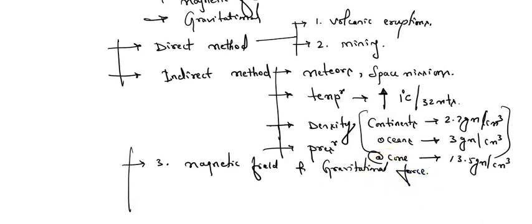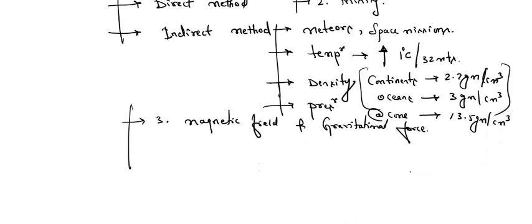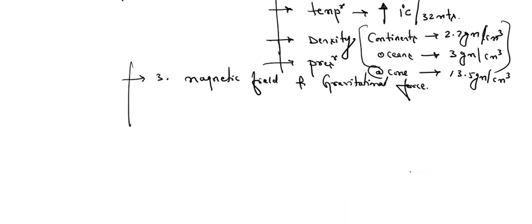So this also gives us information about the interior of the earth. These two, magnetic field and gravitational force, also give us information about the interior of the earth. From the magnetic field we can get to know about the magnetic materials, or even ferromagnetic materials. Okay, which magnetic materials are present, we will get to know from the magnetic field.